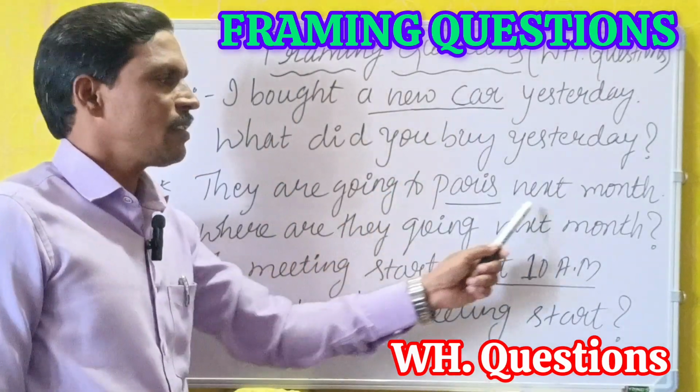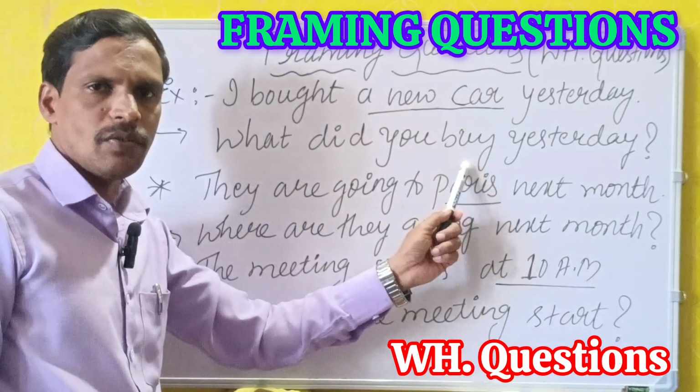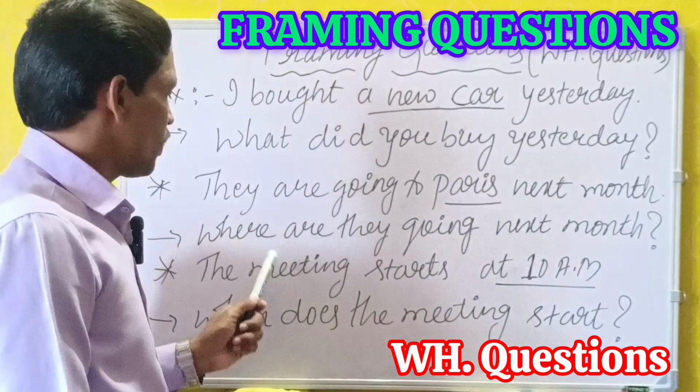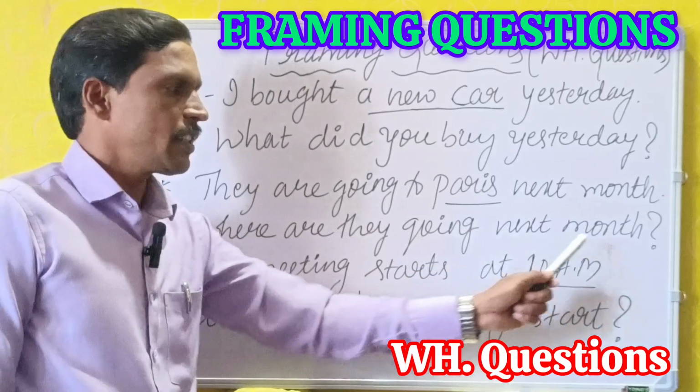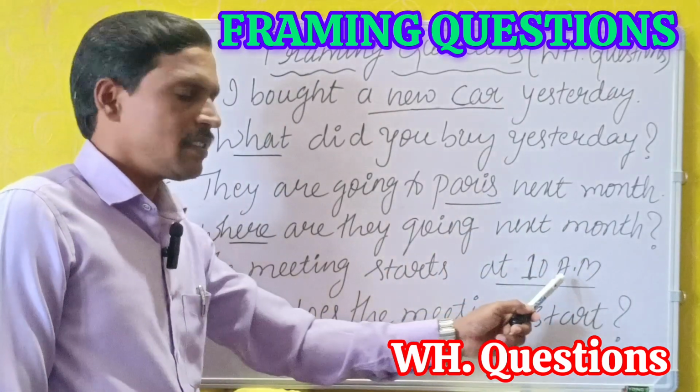They are going to Paris next month. So we have underlined the word Paris. That is a noun, name of the place. So the question is where are they going next month? The answer is Paris. Next one, the meeting starts at 10 a.m.